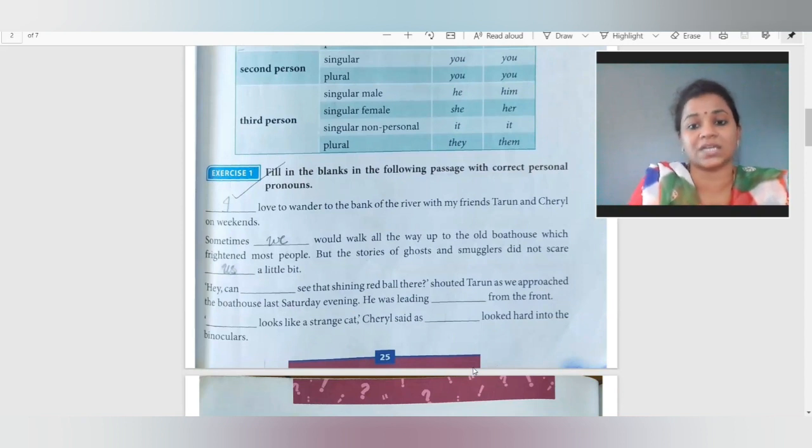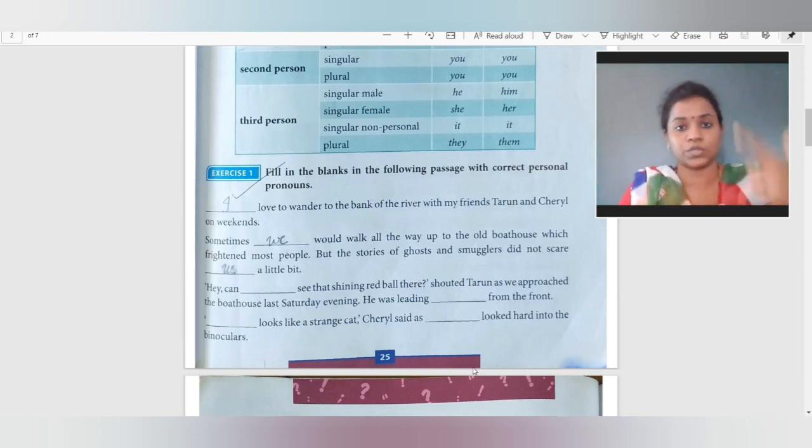Now here you have to see it is fill in the blanks, but it is not 1, 2, 3, 4. It is a whole paragraph. यहाँ पे आपको ये ध्यान देना है कि आप इसके बारे में बात करो because you are not mentioning the name. You only have to put the correct personal pronoun there, whether it is the first person, second person, or about the third person.